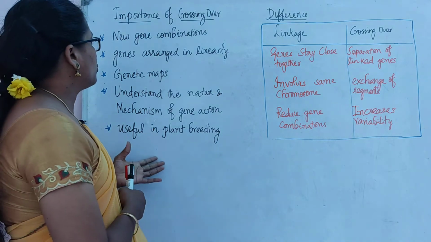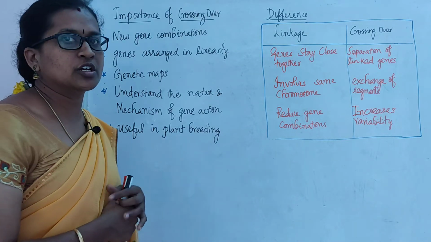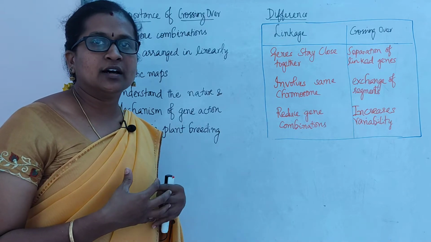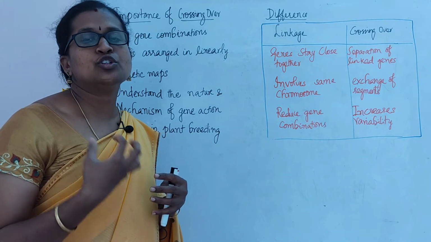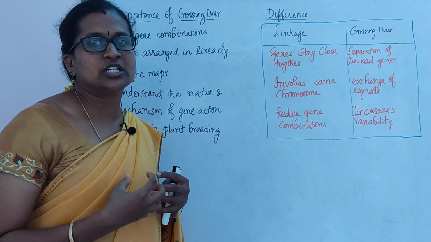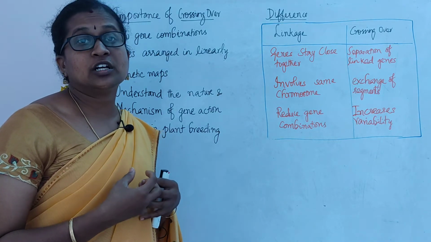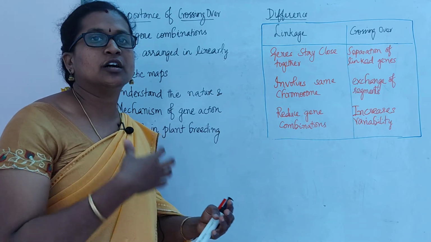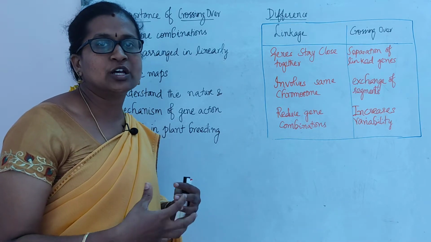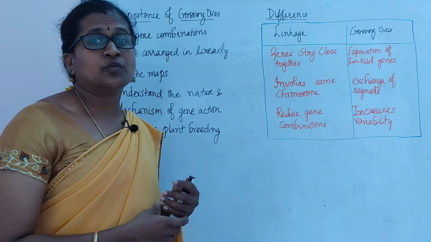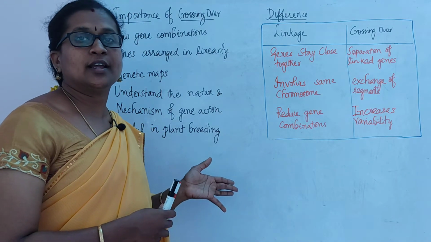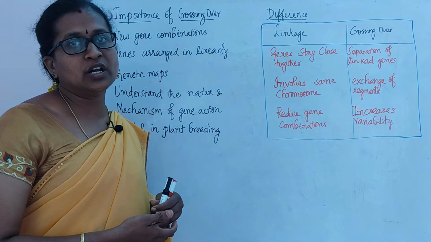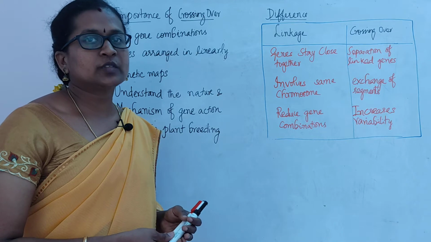The first and foremost is new gene combinations. Due to this recombination, new recombinant genetical characters are observed, which is helpful in evolution. It leads to a new variety of plants or different species, which is very important in evolution. Without recombination or crossing over, evolution is not possible.